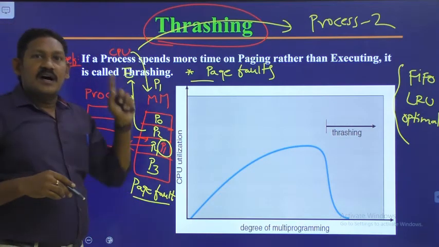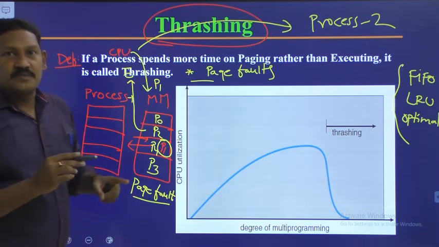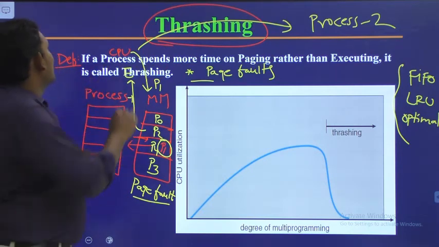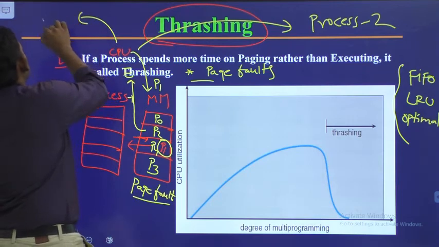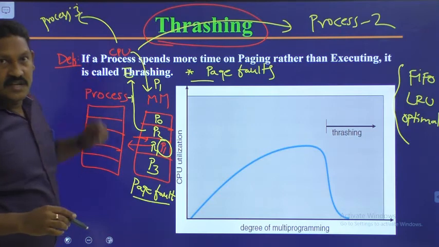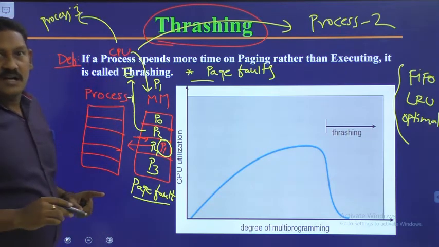Again, it went for applying the page replacement algorithm or page replacement technique. There also it takes time. Meanwhile, it goes for some other process, process 3. There also it is the same. So everywhere the page faults have occurred.